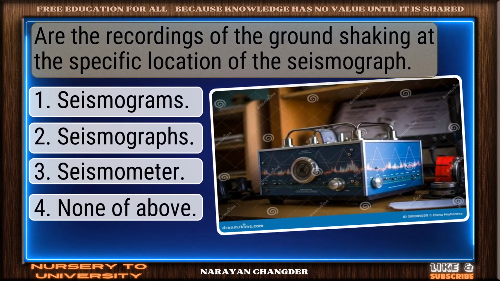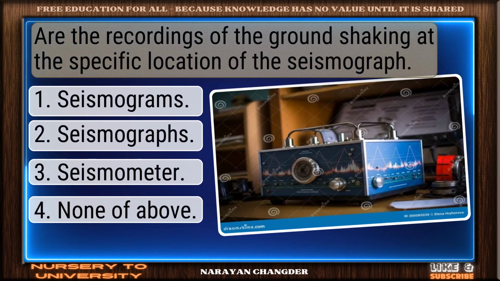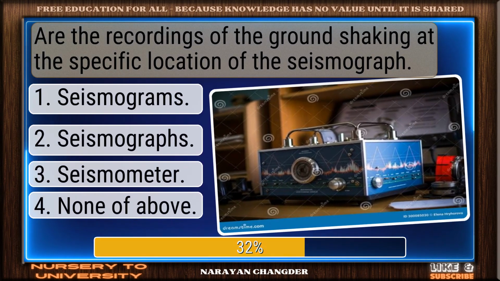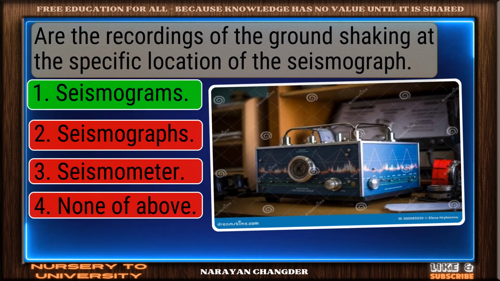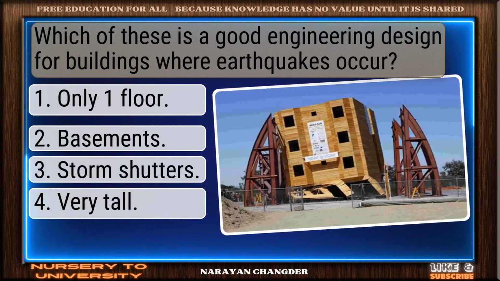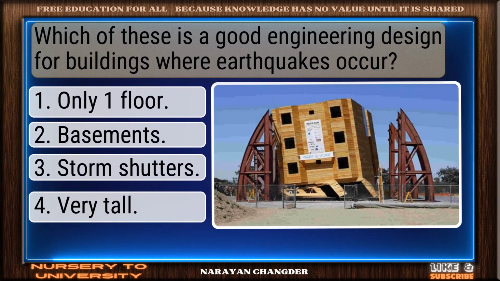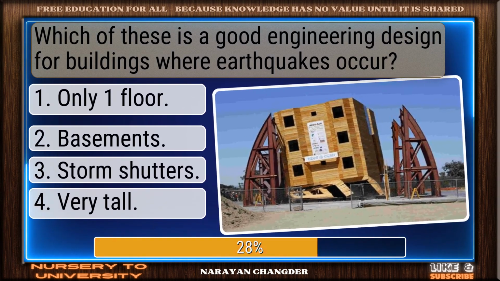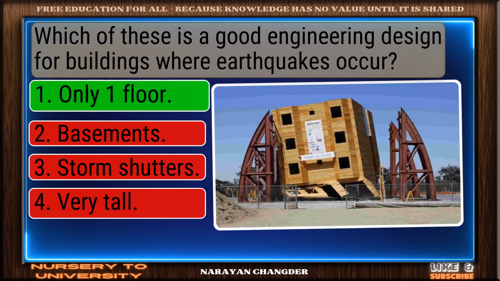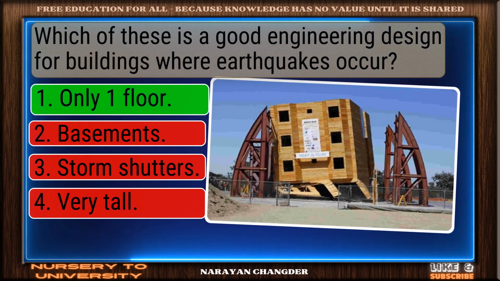Are the recordings of the ground shaking at the specific location of the seismograph? On track. Seismograms is the correct answer. Which of these is a good engineering design for buildings where earthquakes occur? Excellent. Only one floor is a brilliant choice.